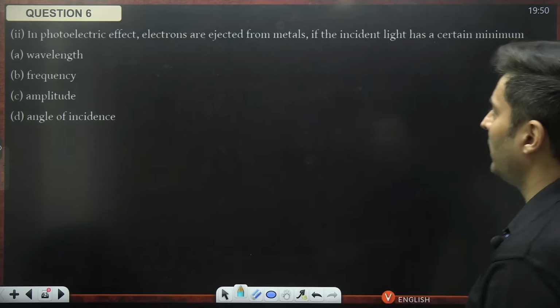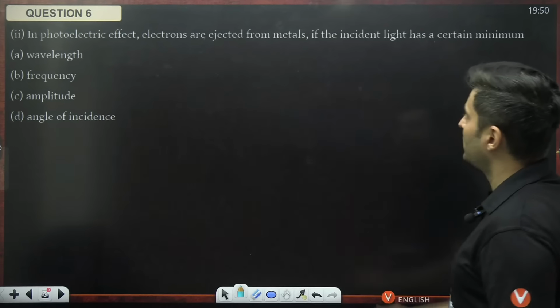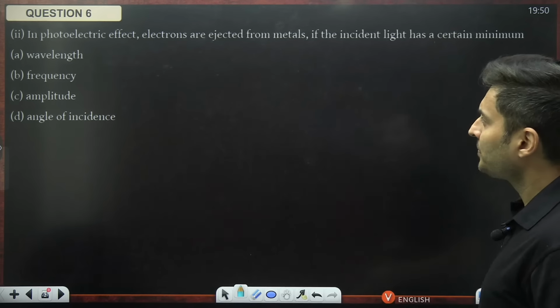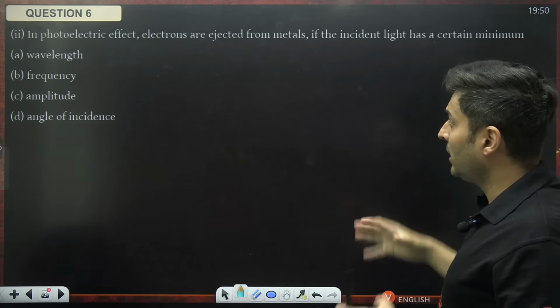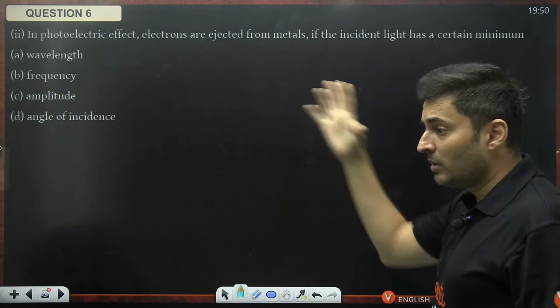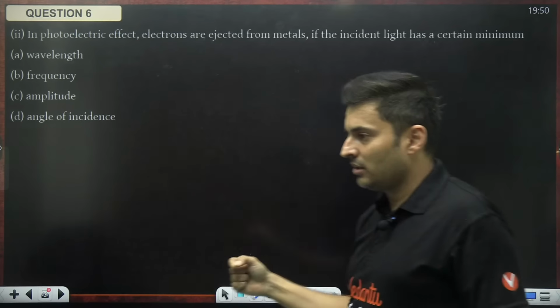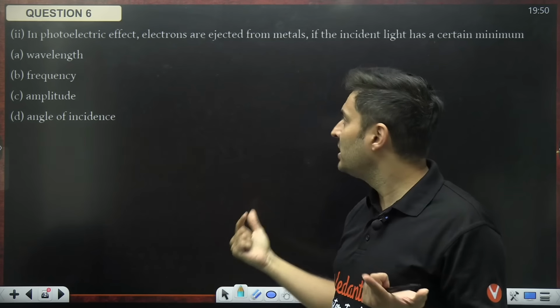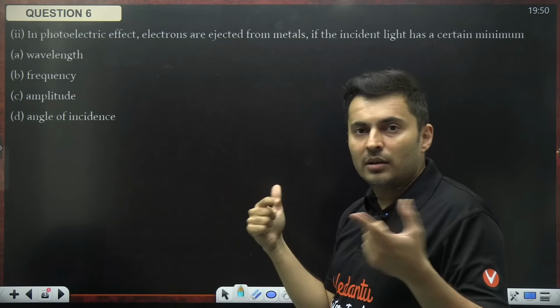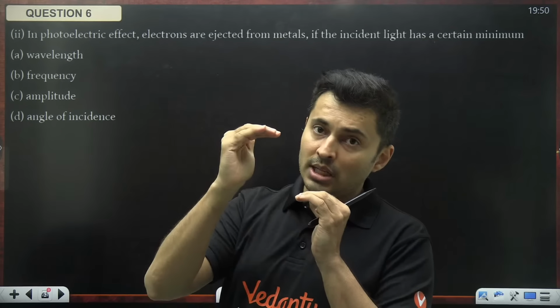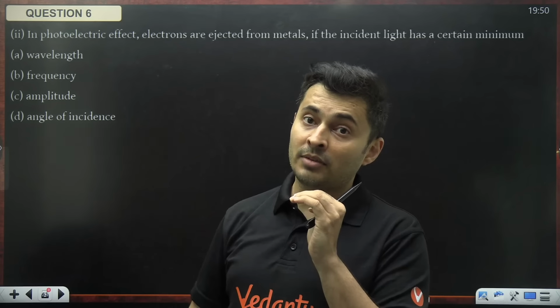In the photoelectric effect, electrons are ejected from metals if the incident light has what? Minimum wavelength, minimum frequency, amplitude, angle. Simple, frequency. If your frequency is more than the threshold, then the photoelectric effect will occur.